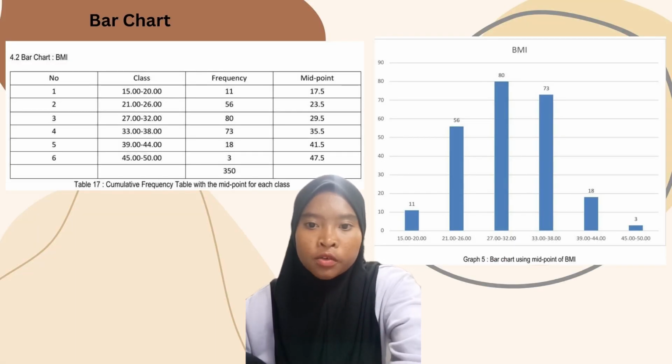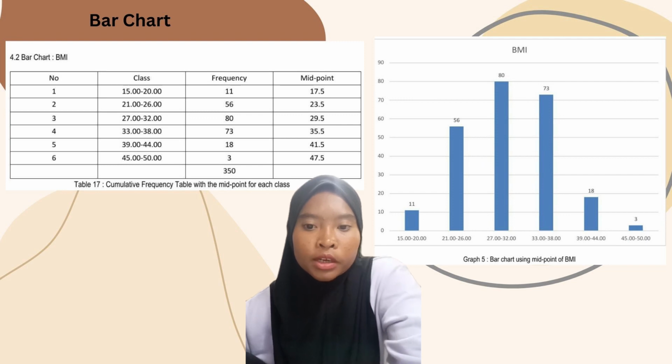Next is the bar chart. We use bar charts for the cumulative frequency of BMI. They also have 6 classes of BMI. The bar chart shows the length of the bar for each category of BMI. The bar chart represents classes and frequency. The highest frequency is for 27 until 32 with 80 cumulative frequency. Meanwhile, the lowest frequency is the class 45 until 50 with 33 cumulative frequency. The difference of the bars indicates the frequency of the data.